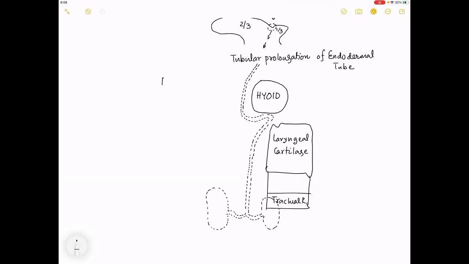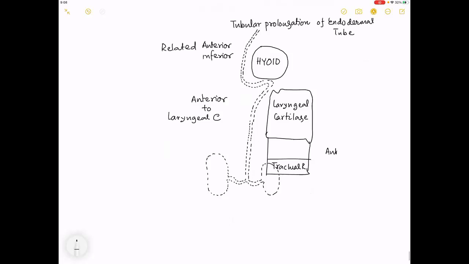How is it related to the hyoid? It is related anterior and inferior to the hyoid, and it is now anterior to the laryngeal cartilage. It is now anterior to the tracheal ring.